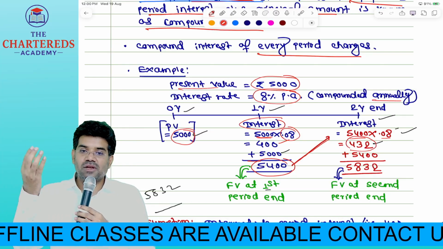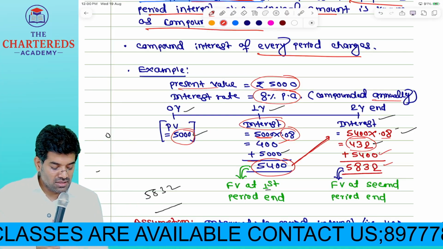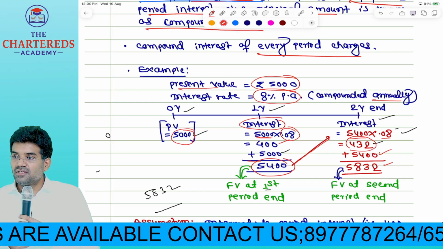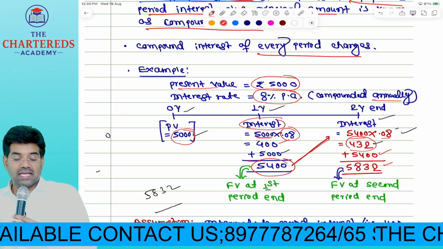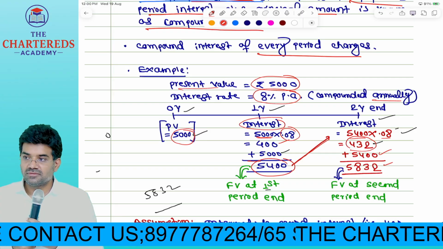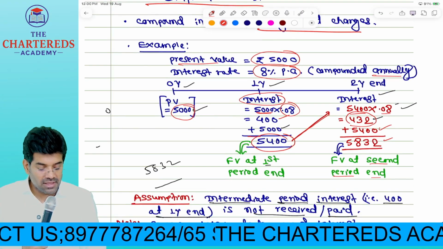And the investment for the second year is 5,400, so add that 5,400. You are getting 5,832. So what is your future value for your investment today of 5,000 at the end of the second year? 5,832. This is the future value at the second period end.